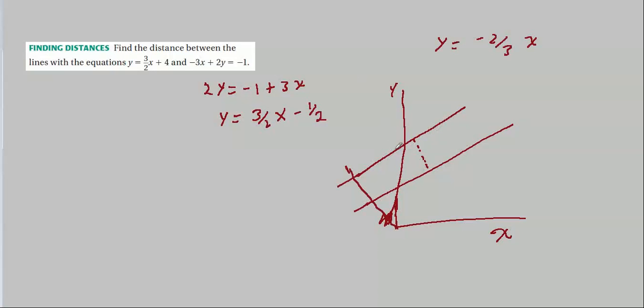So let's grab the simplest one: y equals minus 2/3 x. Why? Remember, the slope of a perpendicular line is the negative reciprocal of the slope of the original line. So if we want a line perpendicular to a line with this slope, it has to have slope minus 2/3. As far as the y-intercept, it doesn't matter.